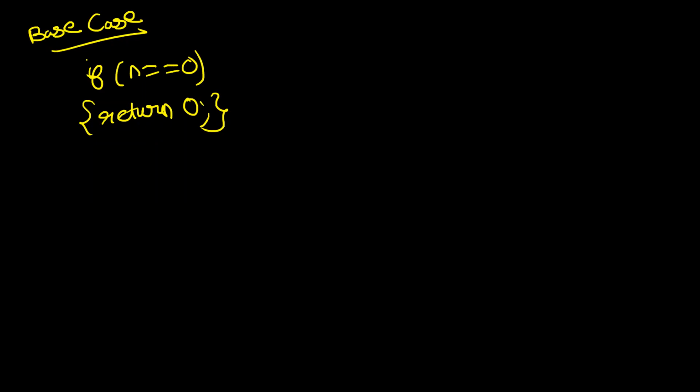Okay. There can be multiple base cases. You can also do like this: if n is less than or equal to 1, return n. That is also fine. Multiple people can write different kinds of base cases, right? But the simplest to understand is 0 factorial is 1. Okay. So when n is equal to 0, you simply return 1. That is the answer without even doing anything.